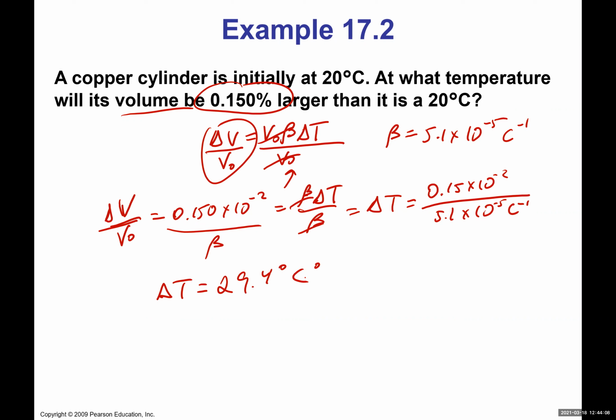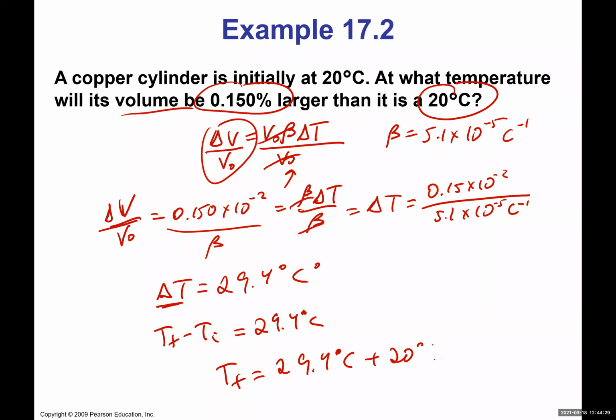That means that's my temperature difference. Okay. But I know that delta T here is T final minus T initial, equal to 29.4 degrees Celsius. But my T initial was 20 degrees Celsius. That means T final here is 29.4 degrees Celsius plus 20 degrees Celsius. So 49.4 degrees Celsius. That means only at this temperature will the volume increase by 0.15%. All right.